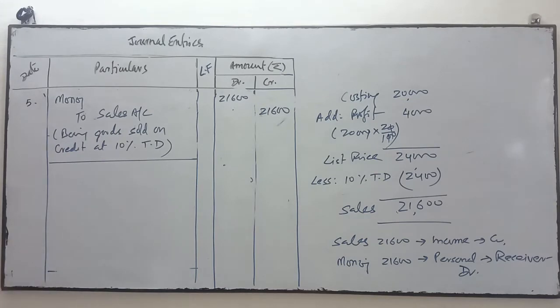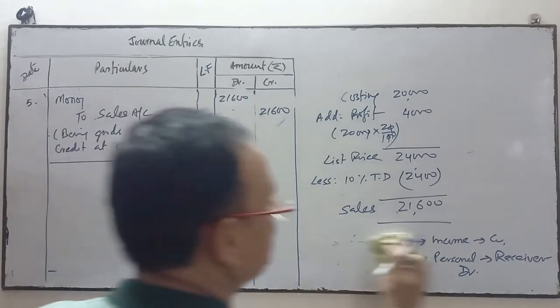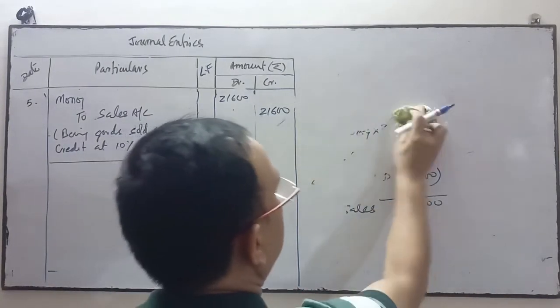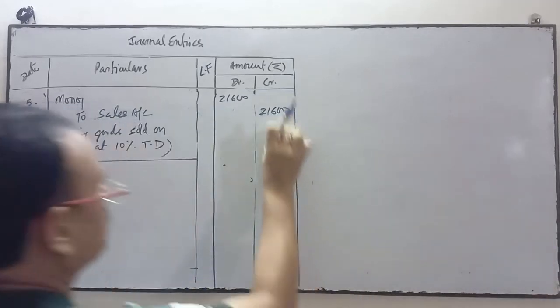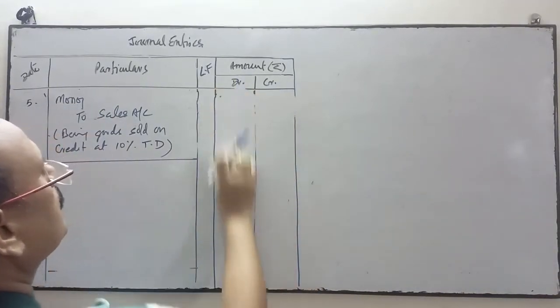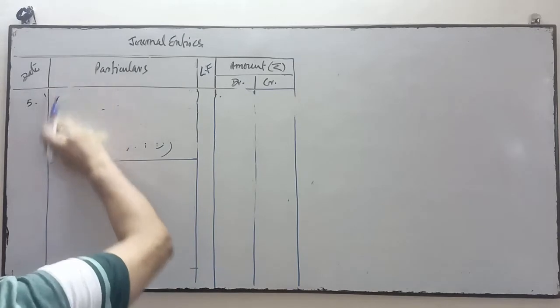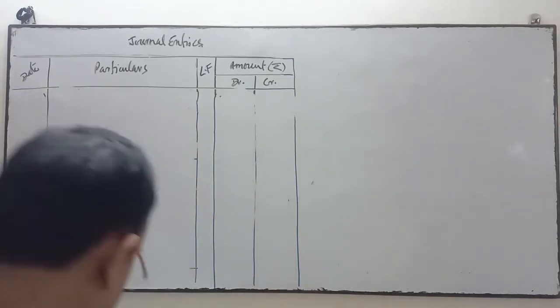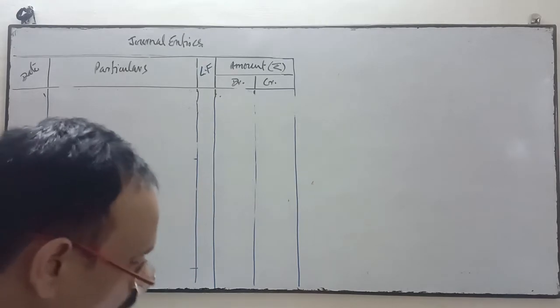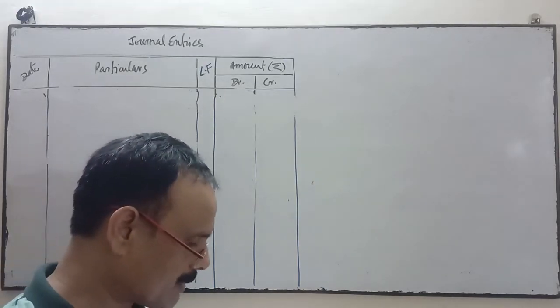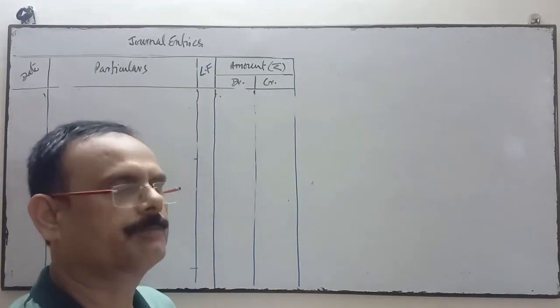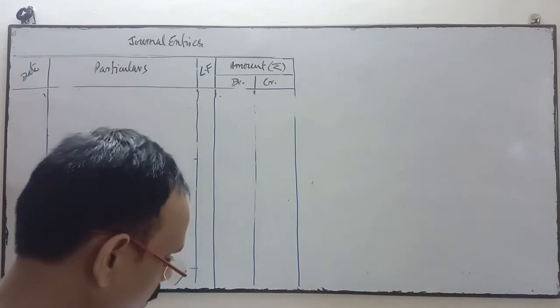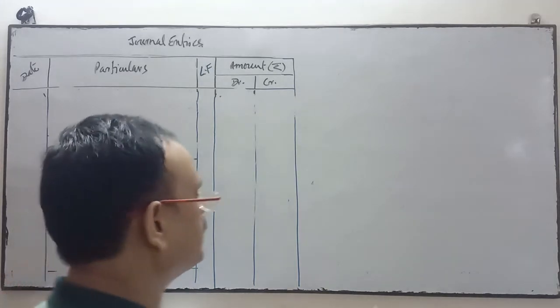Now you see the next question. The next question is, goods costing rupees 50,000 destroyed by fire.